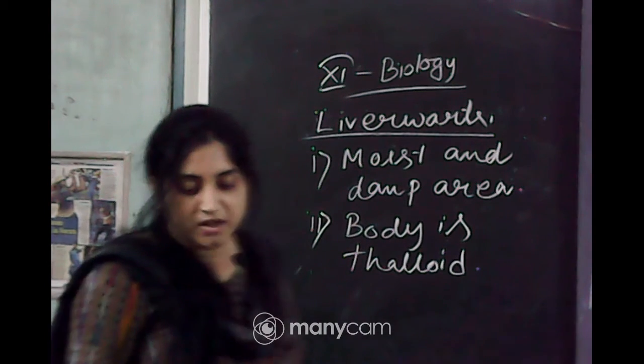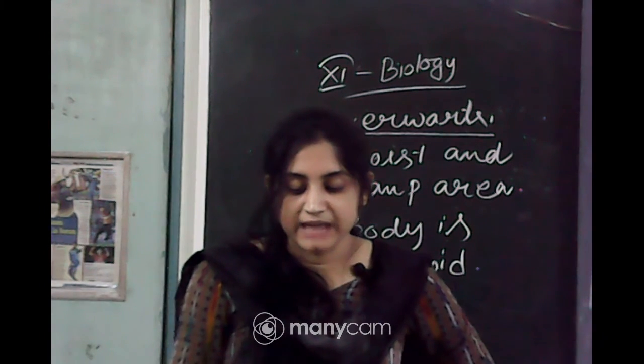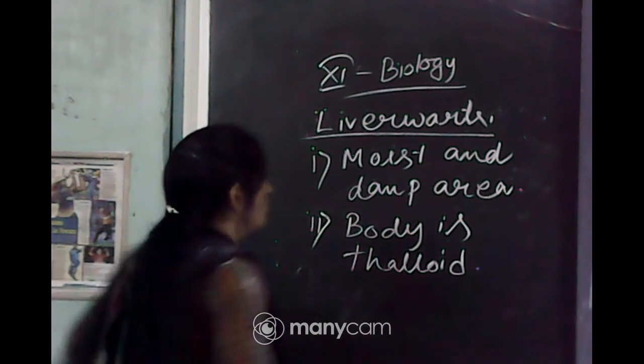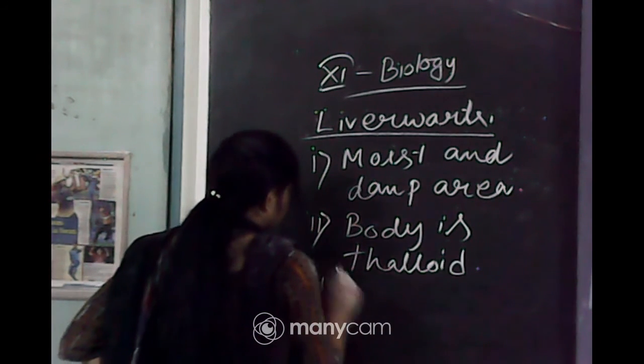Next one, the leafy members have leaf-like appendages. So, leaf-like appendages are present in two rows. Okay, leaf-like appendages are present.